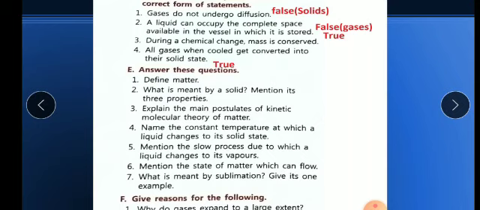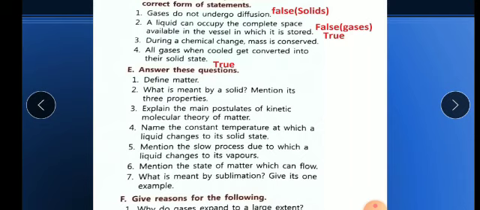Third, if we provide heat energy to matter, its particles move faster, or we can say the kinetic energy will increase. Fourth, if the distance between the particles of matter increases, if the intermolecular distance increases, then obviously the force of attraction will decrease. They will move far away.